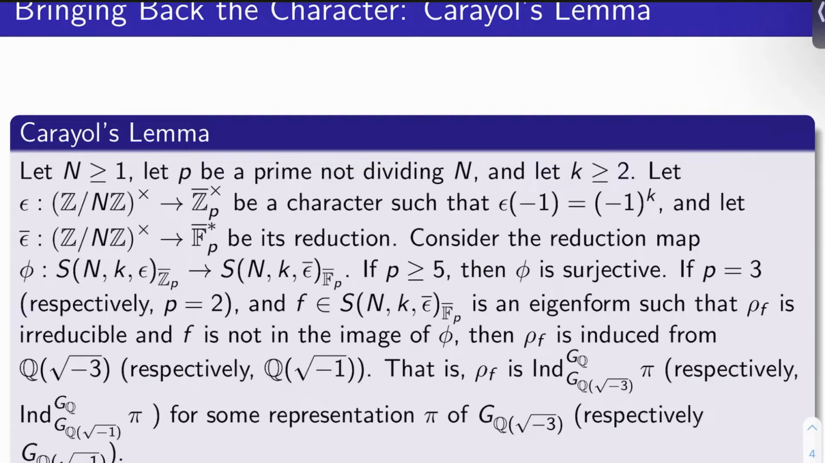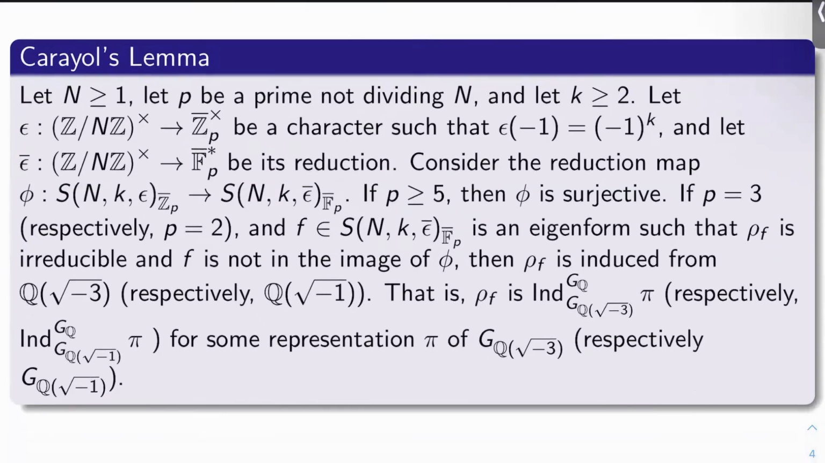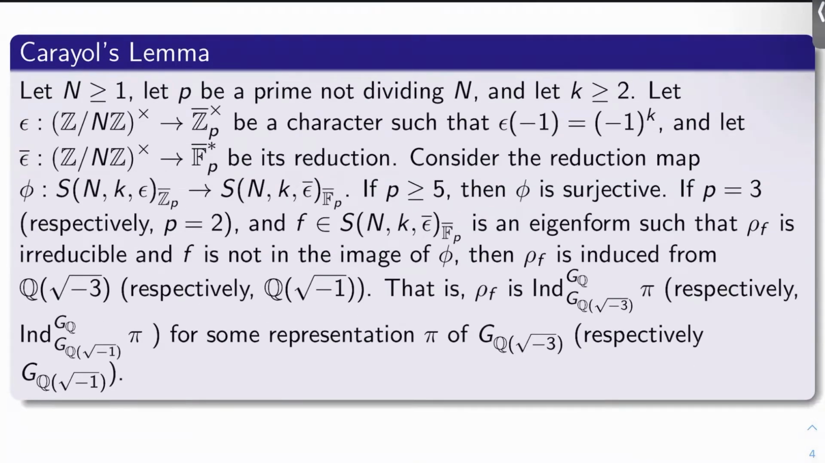And let's let epsilon bar from (Z/NZ)^cross to F_p bar star be its reduction. Let's consider the reduction map phi from S_{N,k,epsilon} over Z_p bar to S_{N,k,epsilon bar} over F_p bar. So the same reduction as above, but now we brought the characters back into consideration. If p is at least 5, phi is surjective, period. We're in good shape. Serre's old definition and new definition kind of both work in that case.